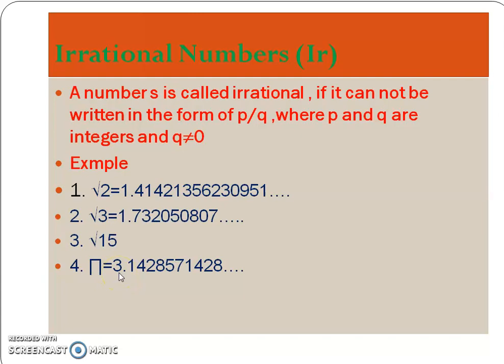The value of pi is 3.1428571428 and so on. Next example, 0.10110111101111 and so on. So here also the division process is never ending and the digits are not repeated. So it is an irrational number.